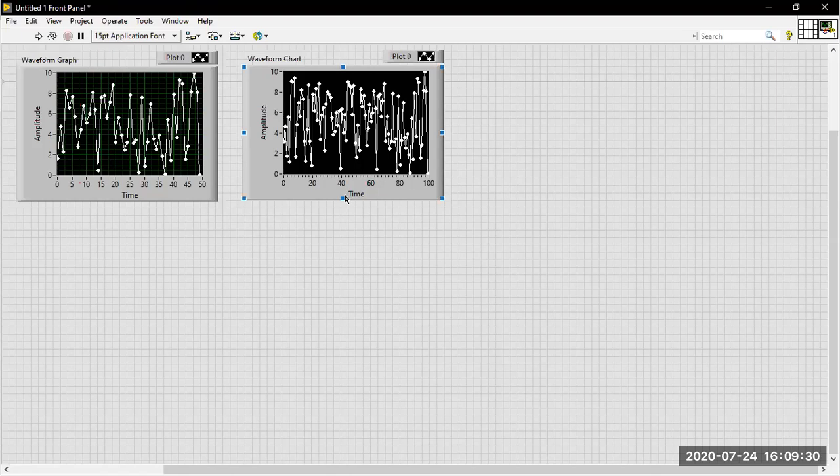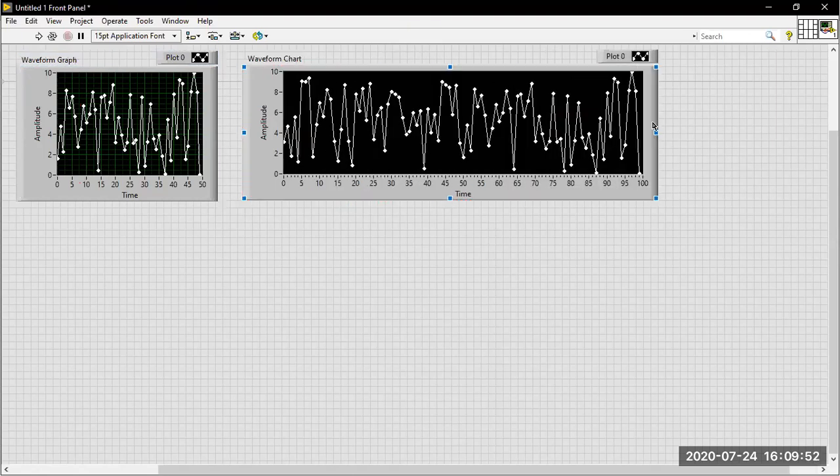Okay, how many plots will be available here? In the waveform graph, two plots. What are the two plots?